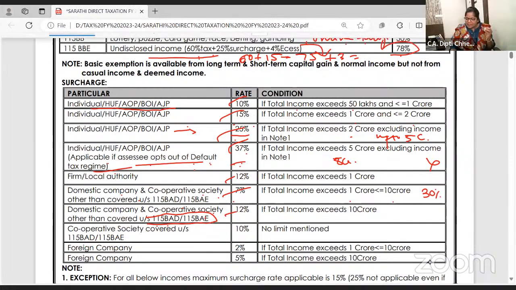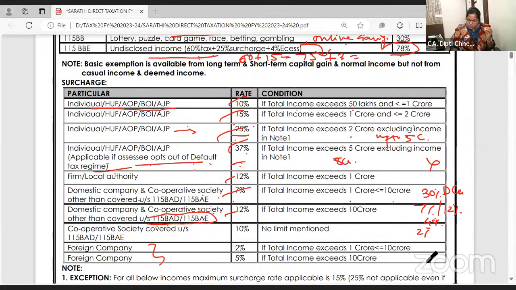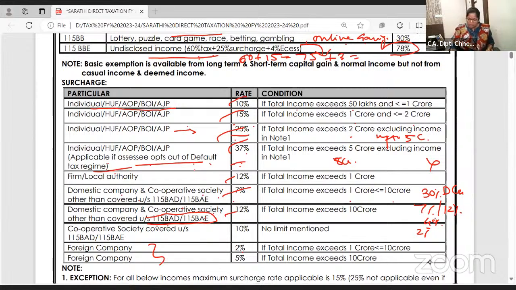So domestic company के लिए tax कितना है? 30%. Surcharge rate कितना है? 7%, 12%. Foreign company के लिए tax कितना है? 40%. Surcharge कितना है? 2%, if the income exceeds 1 crore and up to 10 crore, otherwise 5%. Clear to all of you?